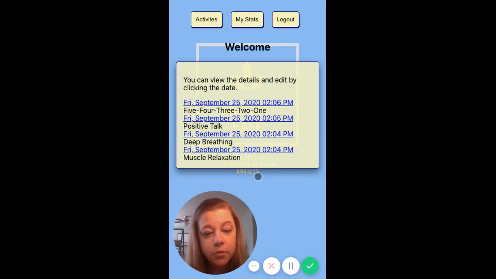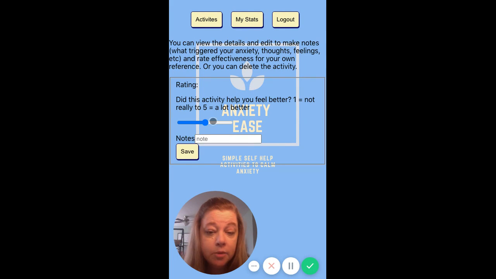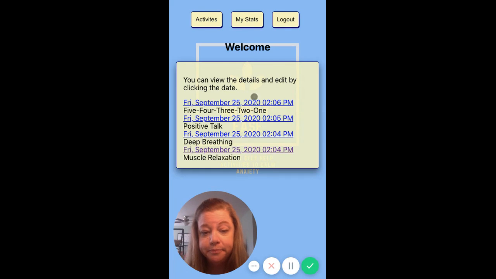And then you'll see that we're presented with a list of all the activities that we've participated in. And if we click on the activity, this one you'll see we decided to rate later. So we can come back in later after we've calmed down or we're no longer in the midst of anxiety. And we can make a note about it. And we can say, you know what, this one didn't help. And we can note what might have triggered it and what did eventually help so that we can have a conversation about it later with our mental health professional.